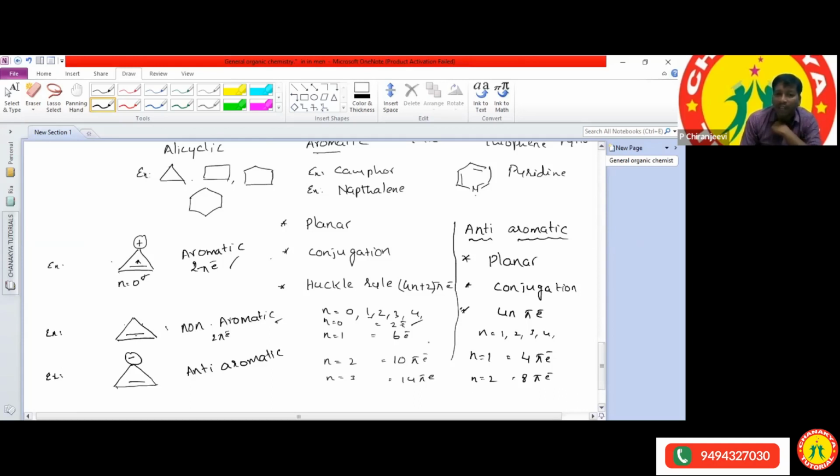Okay, and anti-aromatic. What are the rules for anti-aromatic? One is planar structure, conjugation, and 4n electrons have to be there. Now once you check the first one: planar structure is there, and conjugation, single bond, double bond, single bond, and a charge is also there. So it has conjugation and a number of electrons. And what is the charge on the cyclic ring? Negative charge or positive charge?